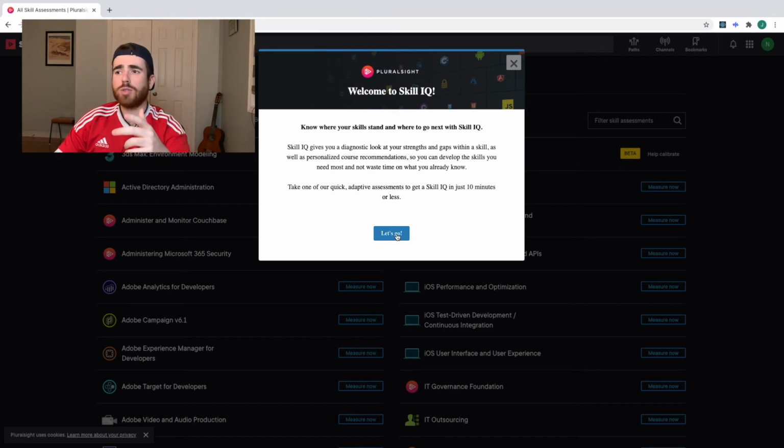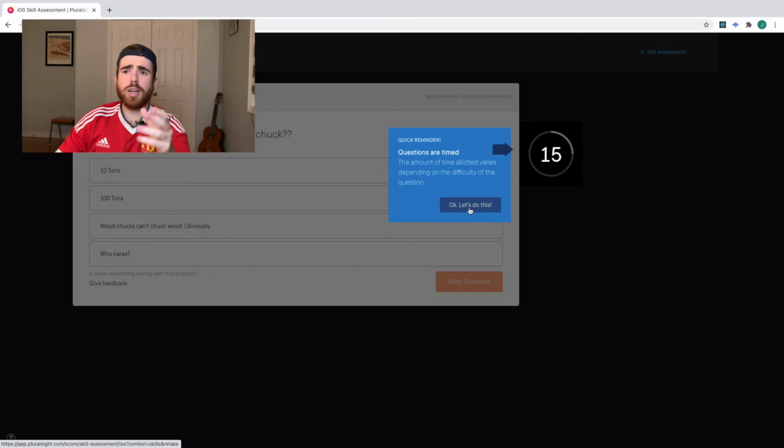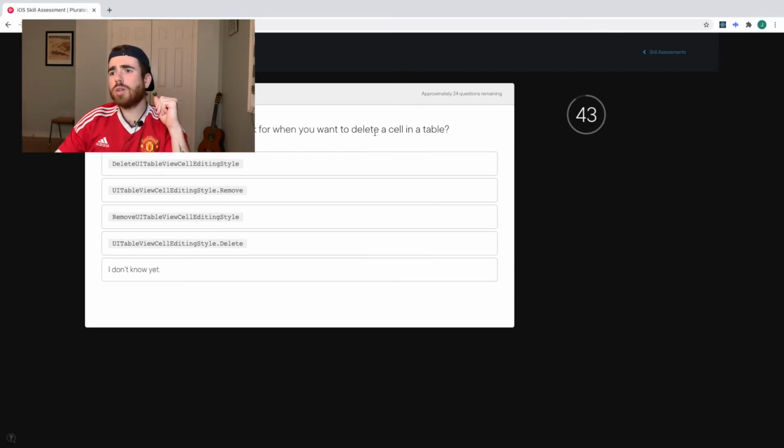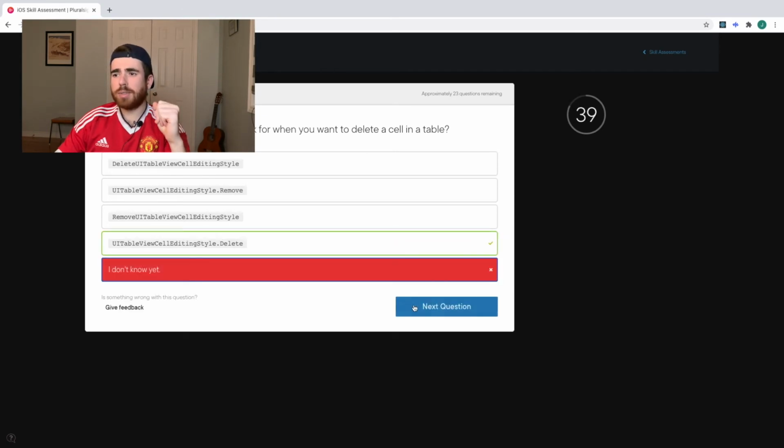So let me do a quiz real quick and get a course recommendation. I'm going to do a quick IQ check of my iOS development skills. And then after this, we're going to get a recommendation. So what cell editing style do you check for when you want to delete a cell in a table? I do not know. Damn it.